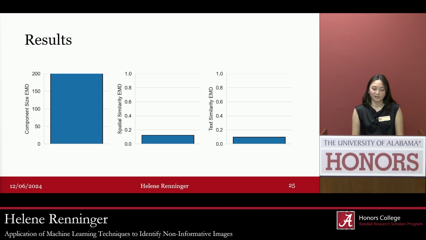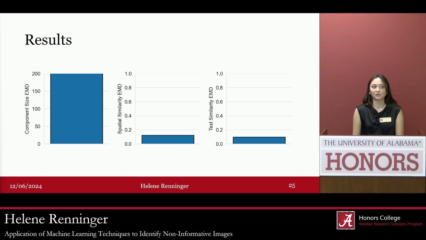Next, in these following metrics, we'd want to see smaller values. These are metrics that were calculated based off of the new components that were generated by breaking up the giant component. And then we compare them to our benchmark data. We compute our benchmark data by looking at what we would expect the data to look like.